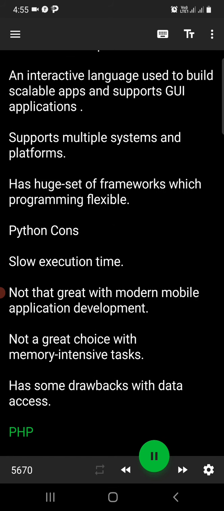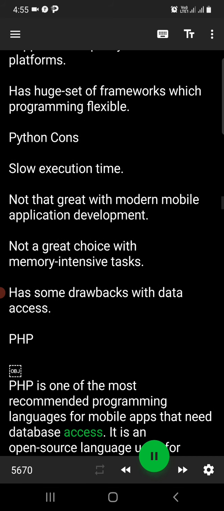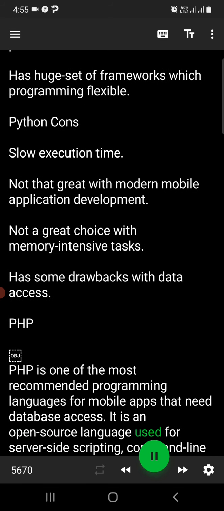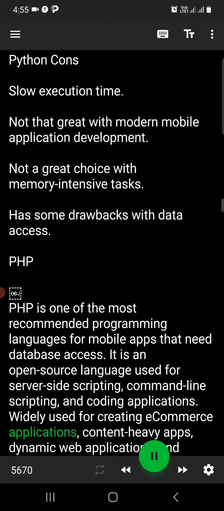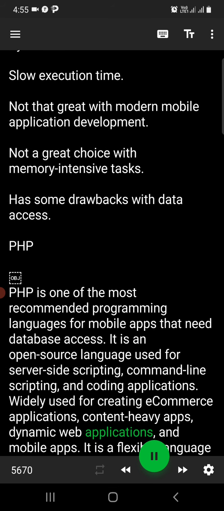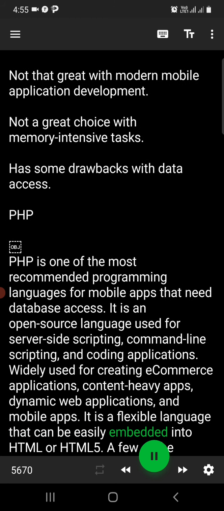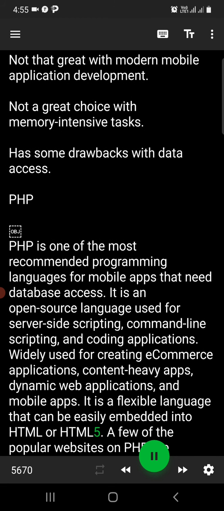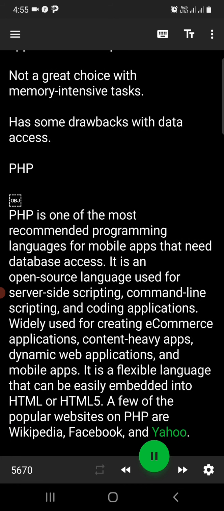PHP. PHP is one of the most recommended programming languages for mobile apps that need database access. It is an open source language used for server-side scripting, command line scripting, and coding applications. Widely used for creating e-commerce applications, content-heavy apps, dynamic web applications, and mobile apps. It is a flexible language that can be easily embedded into HTML or HTML5. A few of the popular websites on PHP are Wikipedia, Facebook, and Yahoo.